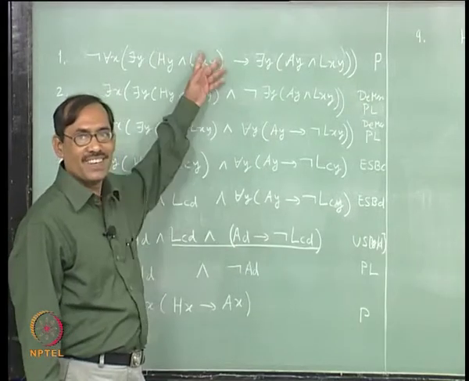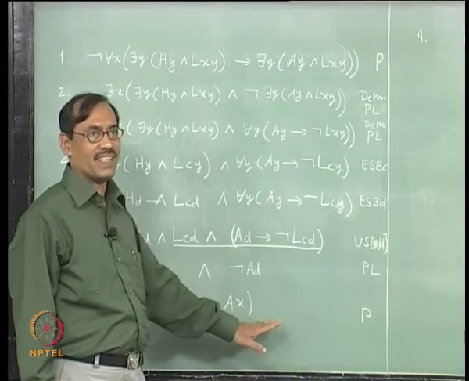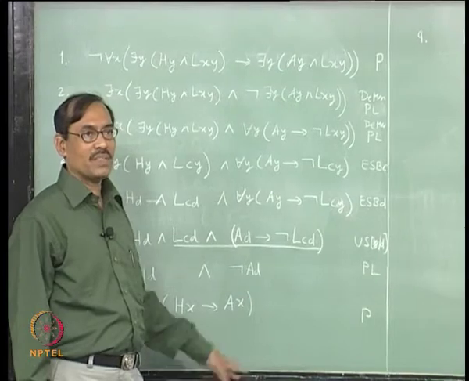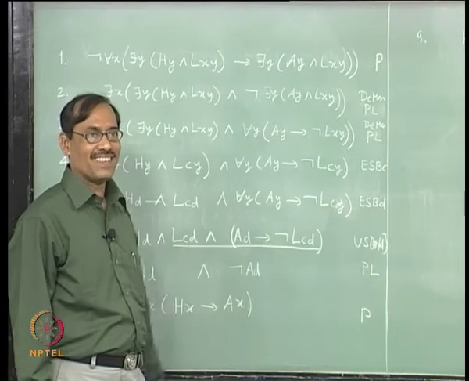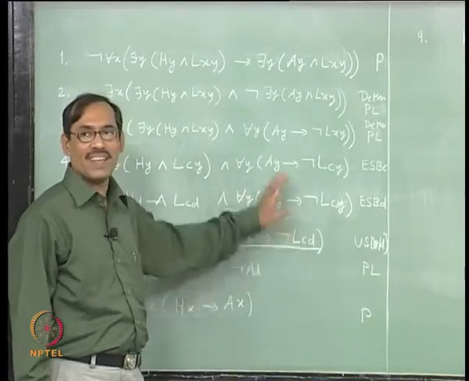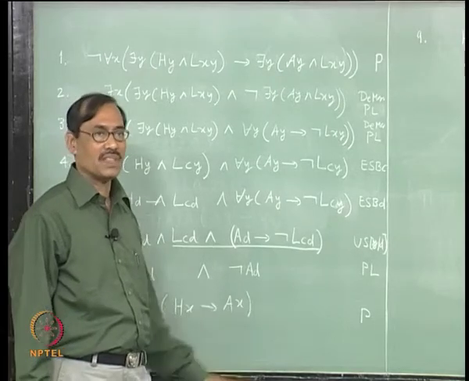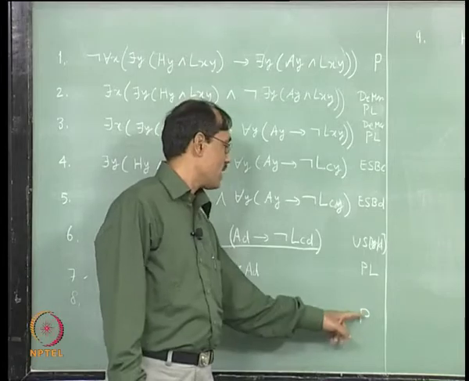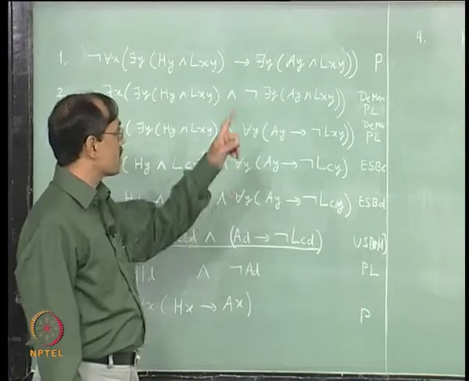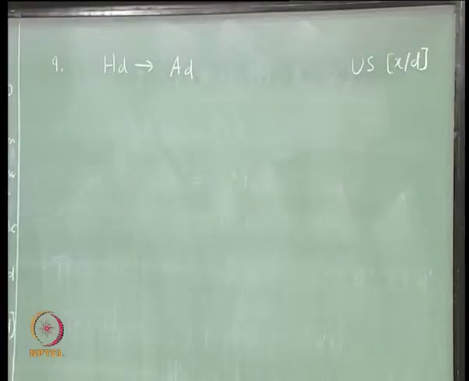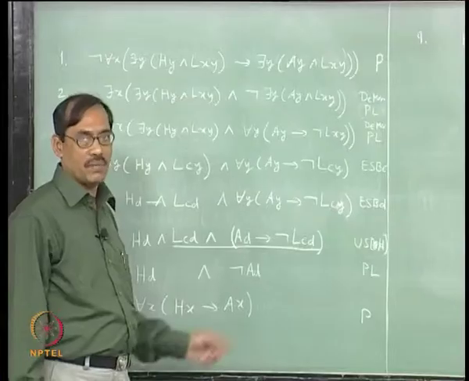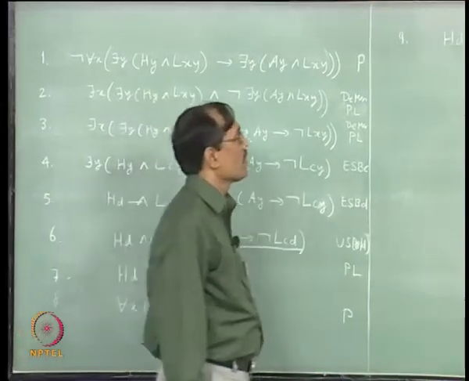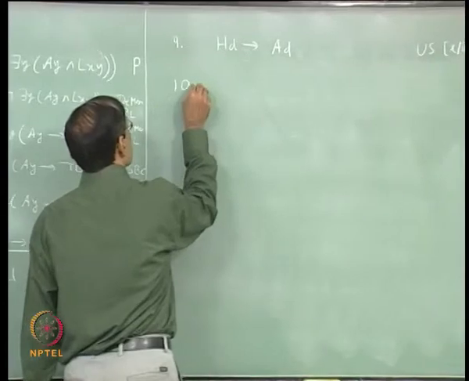If it is using a remote one, then you at least write it, mention it, because otherwise we can't read where from it is coming, right. All these are coming from the last line. So, we have not written the line numbers on the justification column, right. When you write here for example P, next line I should have written 8 US x by d, from 8 it follows, right. Okay.